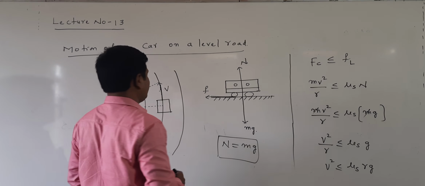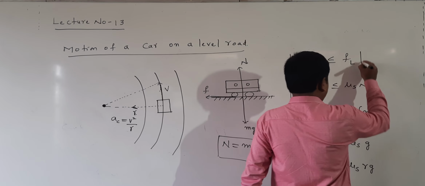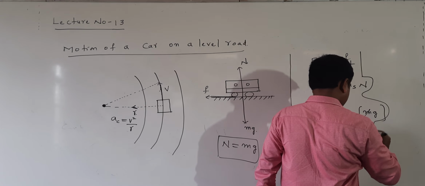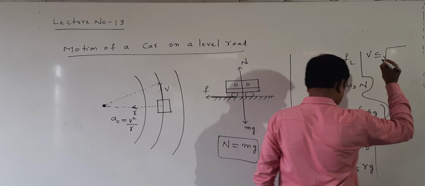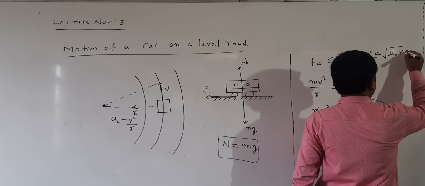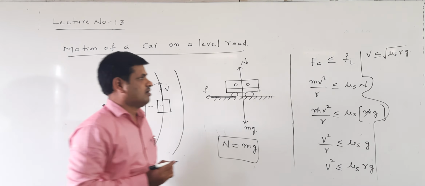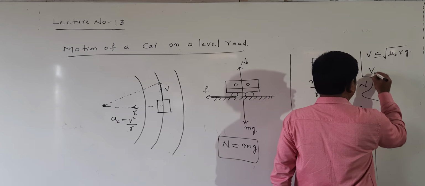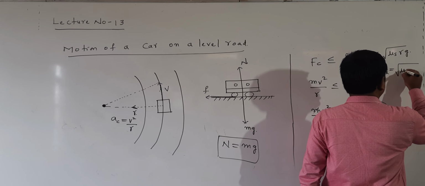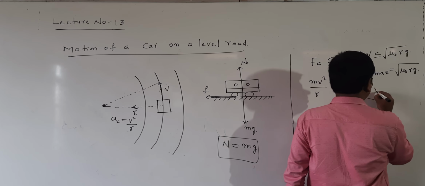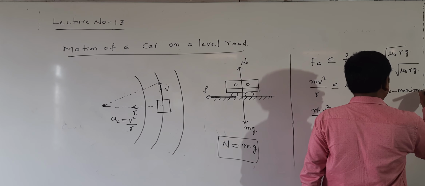Now from this, the v value we get is v less than or equal to under root of mu s rg. So the maximum safe velocity of the body can be written as v maximum equal to under root of mu s rg. This v maximum is called the maximum safe velocity of the car.